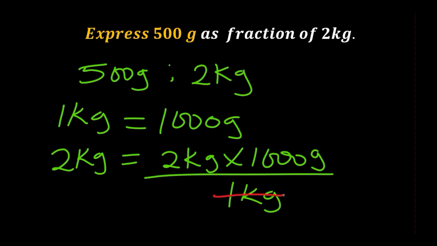Simplifying, 1 kilogram divided by 1 kilogram will give us 1. 2 kilograms divided by 1 kilogram will give us 2. 2 times 1000 grams will be equal to 2000 grams.